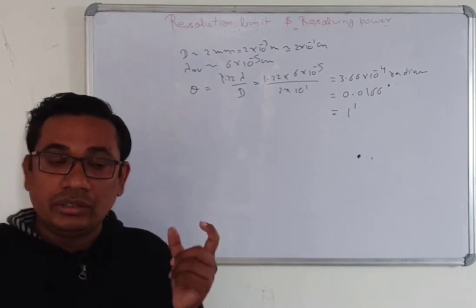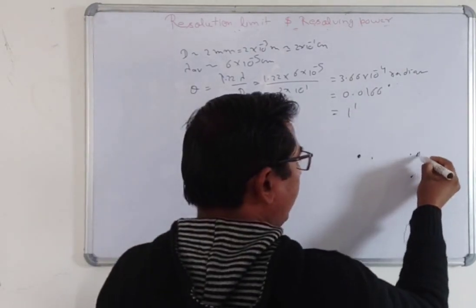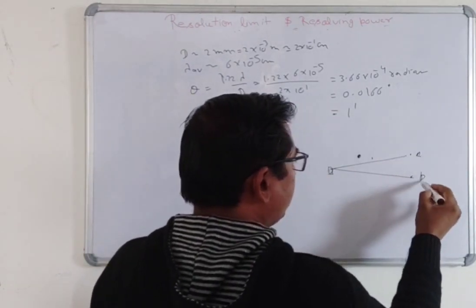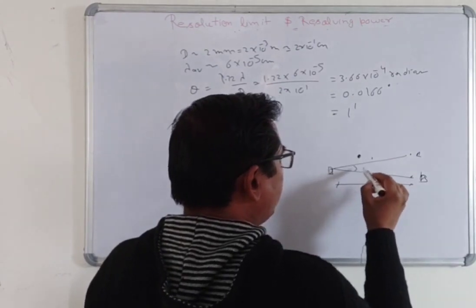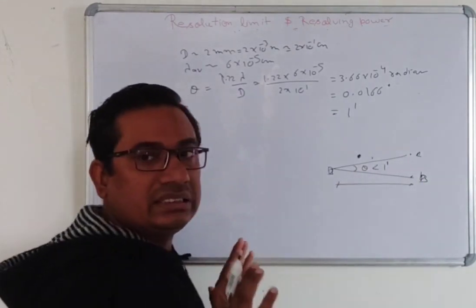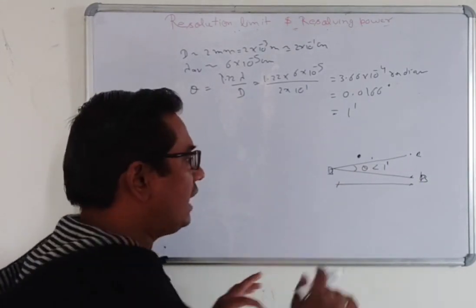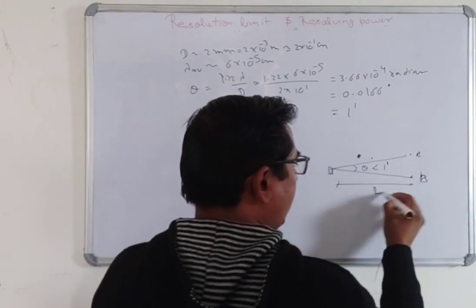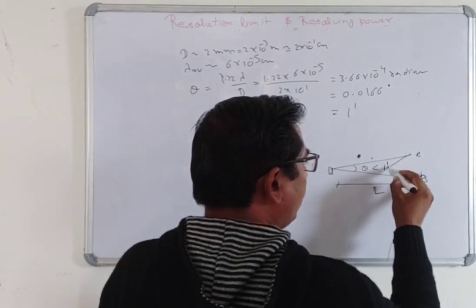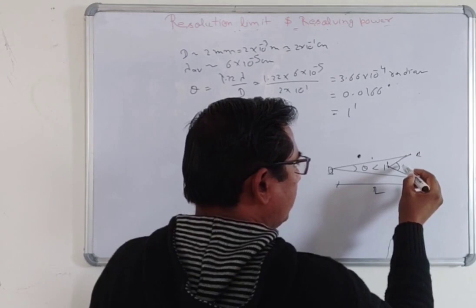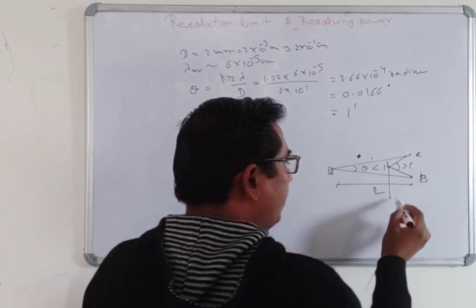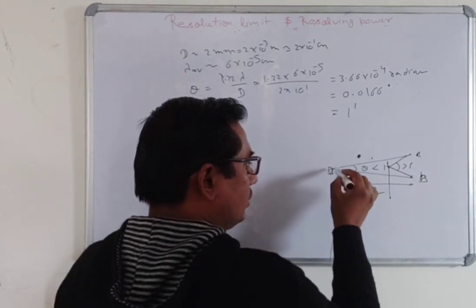Suppose there are two objects, A and B, and our eye is here, and we see these two objects at some distance. Now if they make a theta less than 1 minute, we will not see the objects separately at this distance. This distance is L. Now suppose L decreases under the same condition. Now you will see that this angle will be more than 1 minute, so we can see the two objects separately.